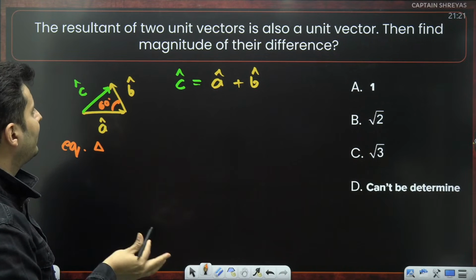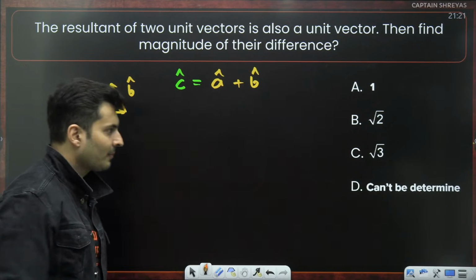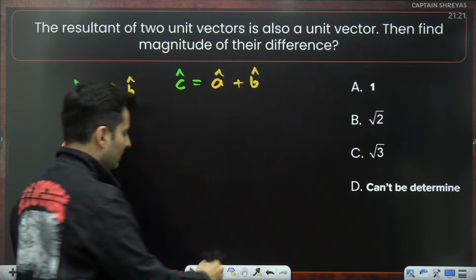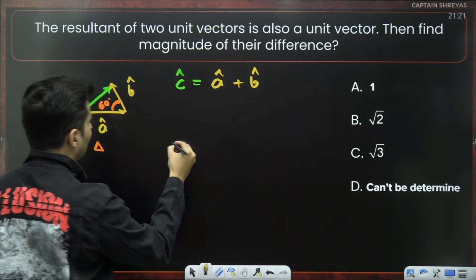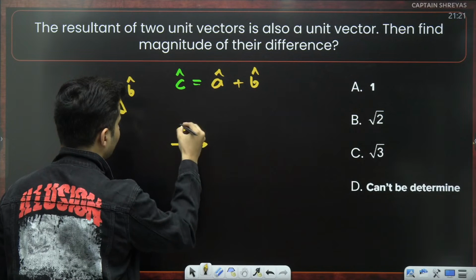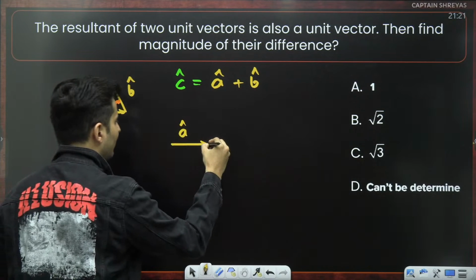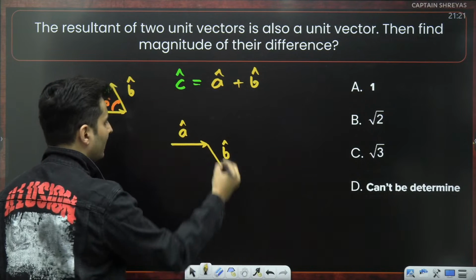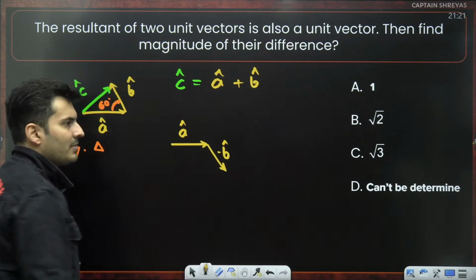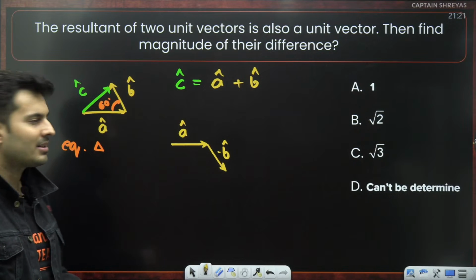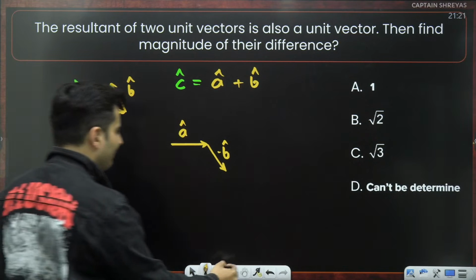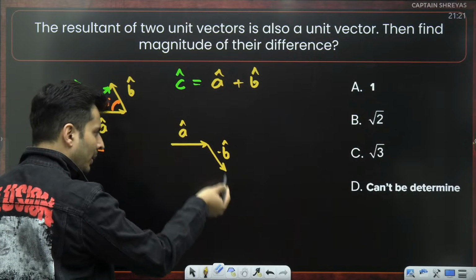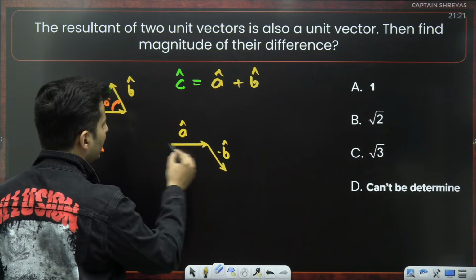Now find the magnitude of their difference. Then find the magnitude of the difference of these two vectors. So what I'll do is take that a hat vector as it is, but this time I will make sure that the b hat vector is over here. So this will basically become minus b hat. One way of doing this is using geometry, but I think it will be a little lengthy.